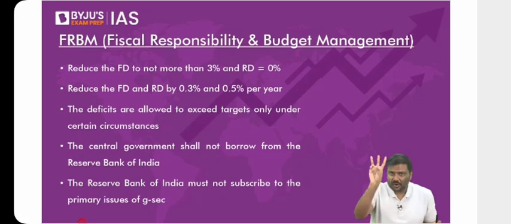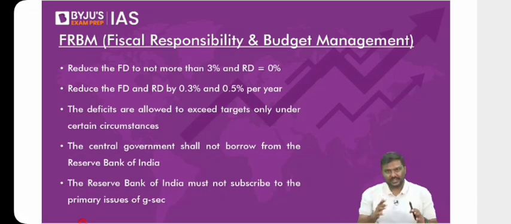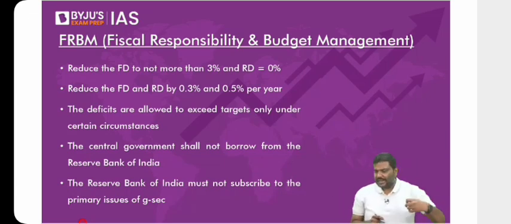The data for 3 years is given. So what do you mean by the data for 3 years? Follow this. On the 1st of February 2023, the budget was announced. All of you know this. For which year was the budget announced?